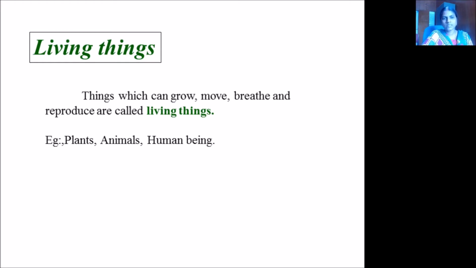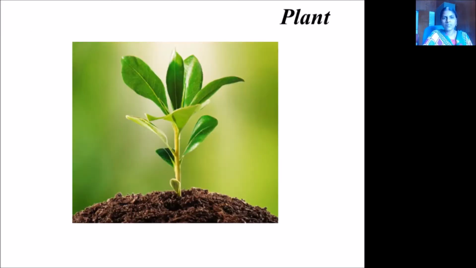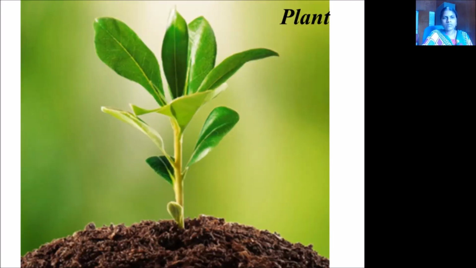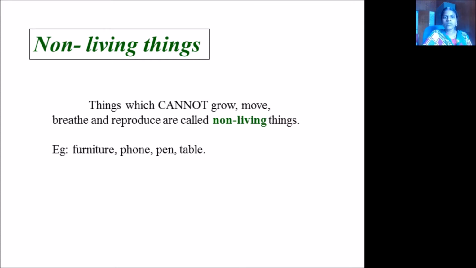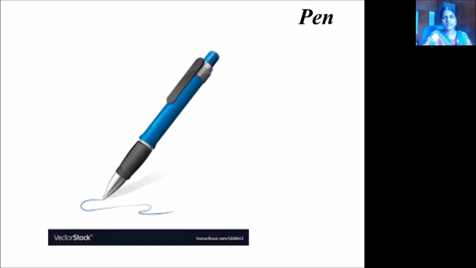What are living things? Things which can move, grow, breathe and reproduce are called living things. Example: plants, animals, human beings. This is a plant, so it is a living thing. Whereas non-living things cannot grow, move, breathe or reproduce. Those are called non-living things. Example: furniture, phone, pen, table, etc. Here it is a pen, it is a non-living thing.